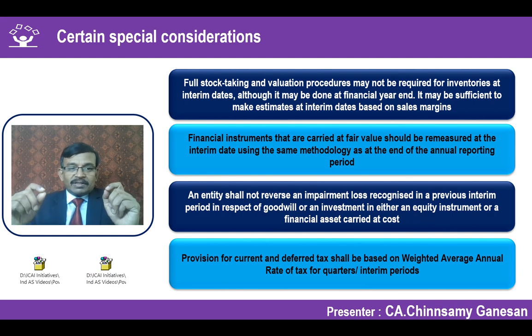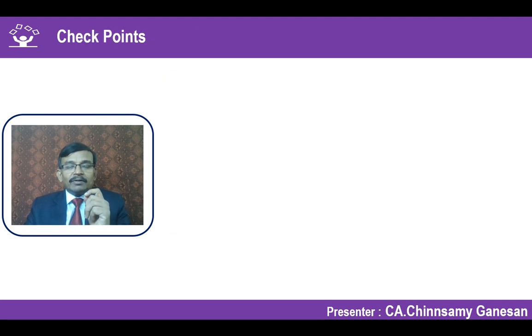Otherwise, you have to account for the deferred tax also on the basis of weighted average annual rate of tax for the quarters or the interim periods. In our example, we took quarters. Suppose it is half yearly, you apply the same process for arriving at what is your tax to be provided for each reporting period.